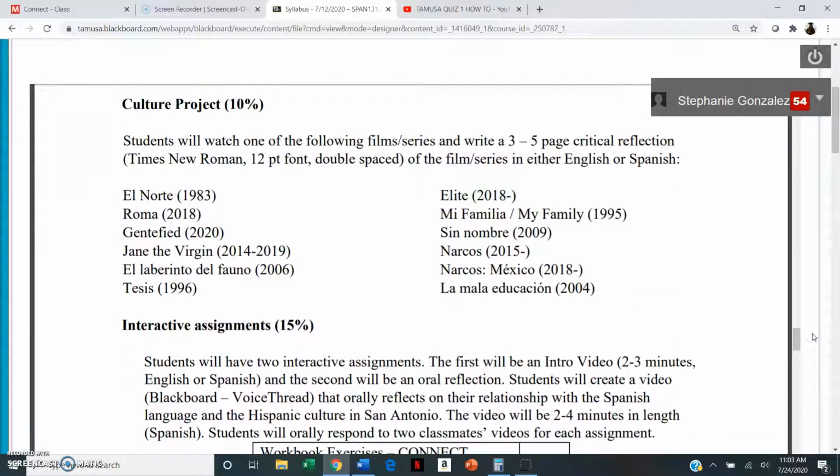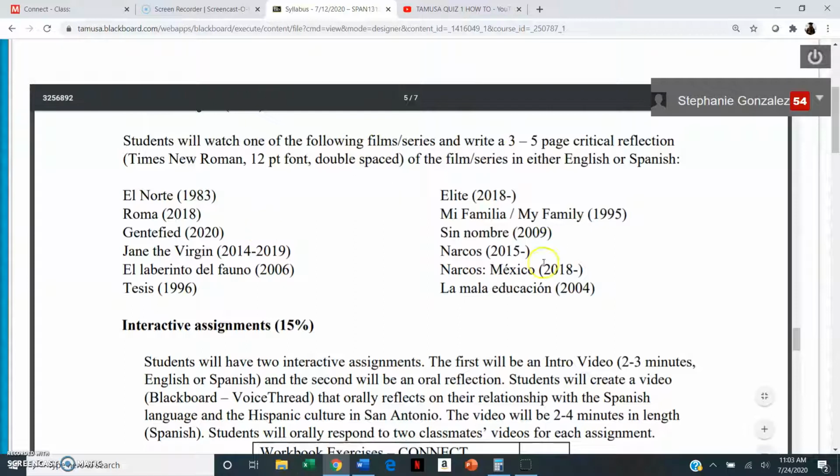Okay, and part of this culture project, which is going to be due in a few weeks, is to write a 3 to 5 page critical reflection, either in English or in Spanish, of a film or series. So you need to have seen the film or series first. So please make sure that you are watching one of these, especially if it's a series like Gentefied.